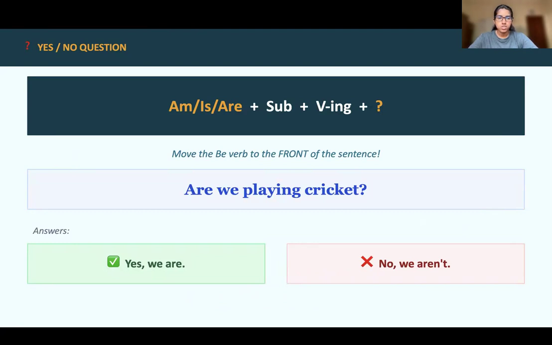Yes, no question. Move the be verb to the front. Are we playing cricket? Answer is yes, we are. Or we can say no, we aren't.